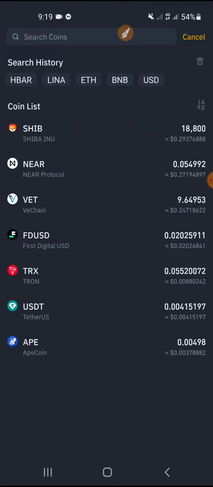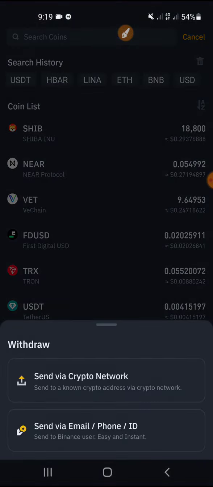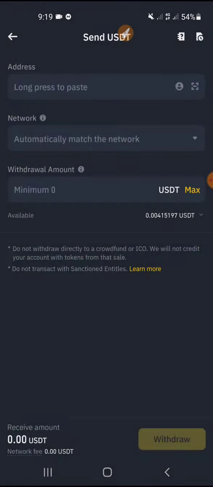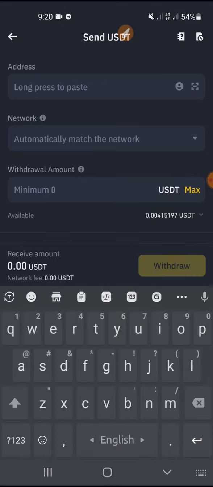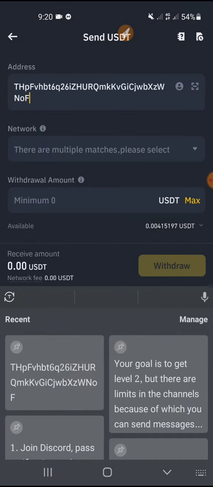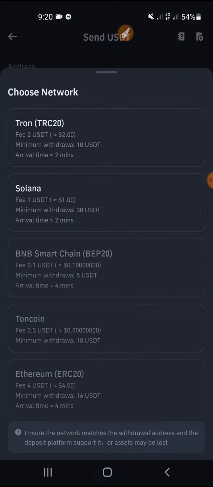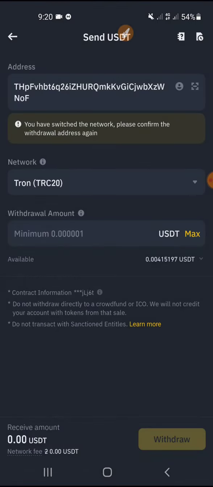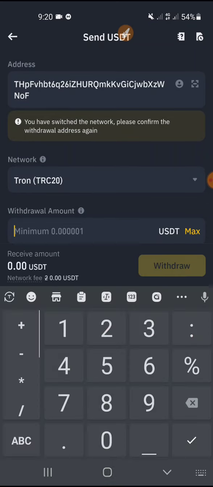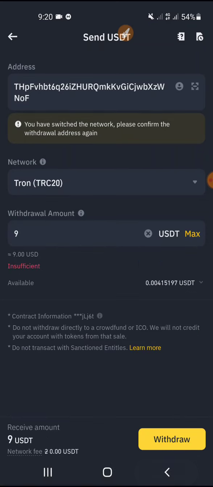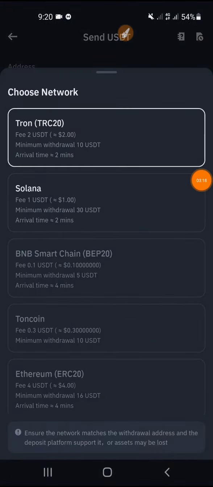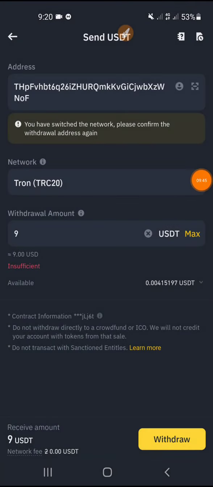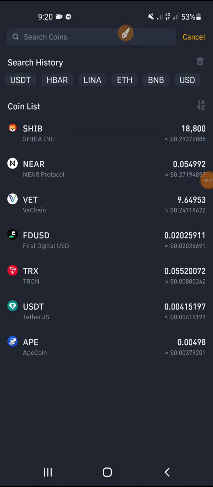Here is where you have your coin, whatever. So you need to choose USDT, click on this send via crypto, and paste the address that I copied, and the network would be Tron TRC20. Put $9, and click this withdraw. It will be sent to me, and you will get the transaction ID here as well. Take the transaction ID.